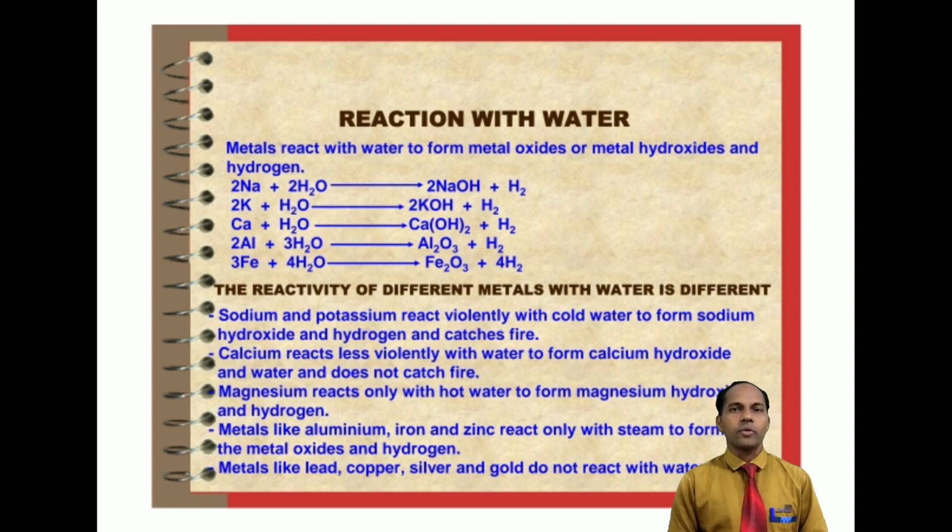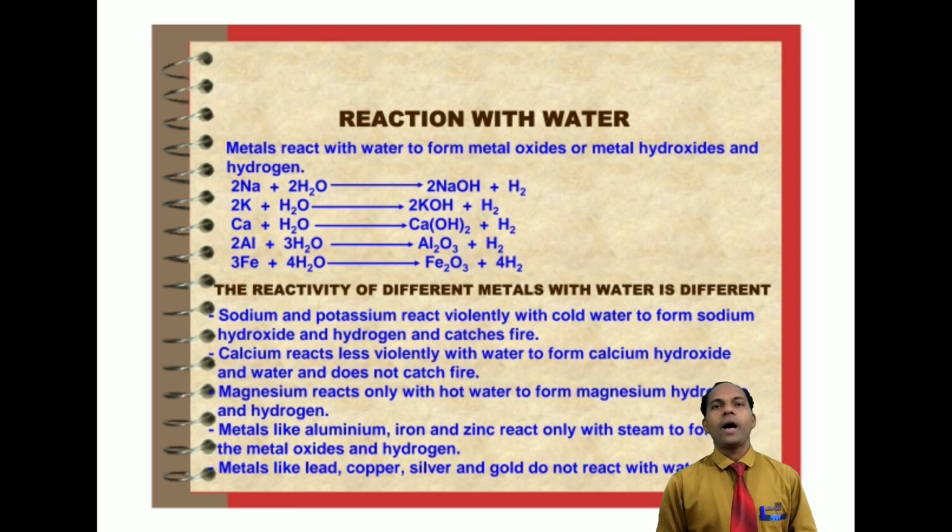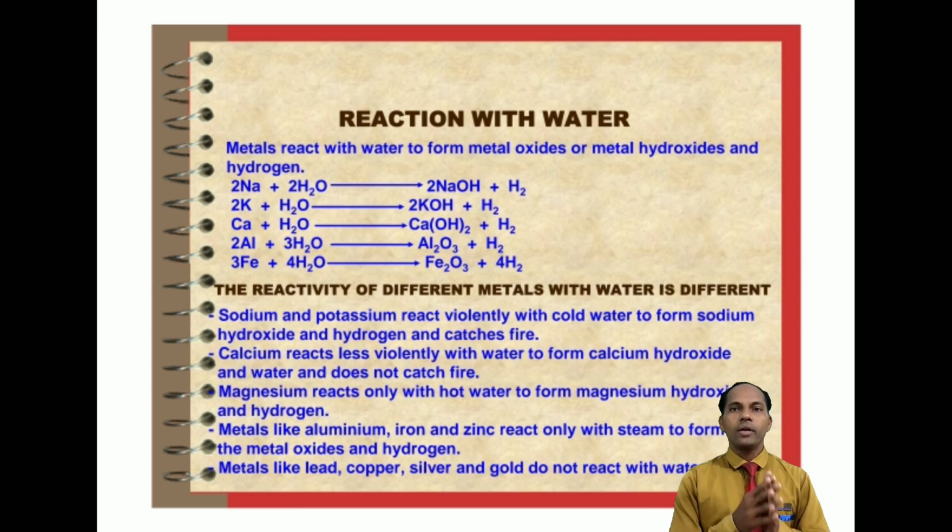Iron reacts in the presence of atmosphere and water vapor, producing rust, that is ferric oxide, and hydrogen gas is also released. But the reactivity of different metals with water is different. How? Sodium and potassium react violently with cold water to form sodium hydroxide and hydrogen gas is released.